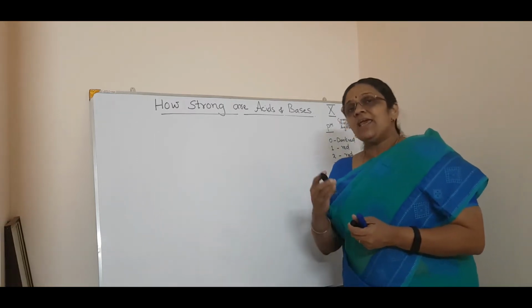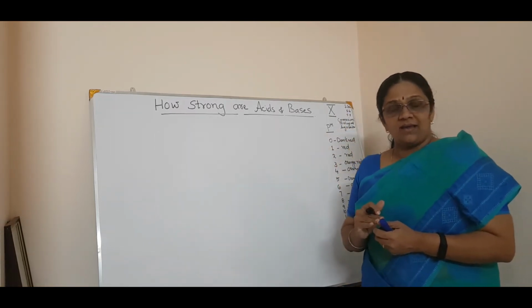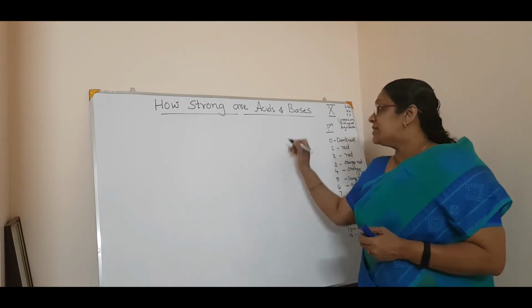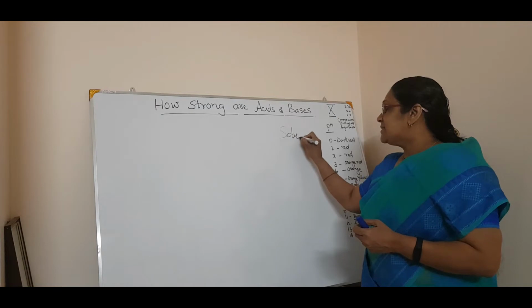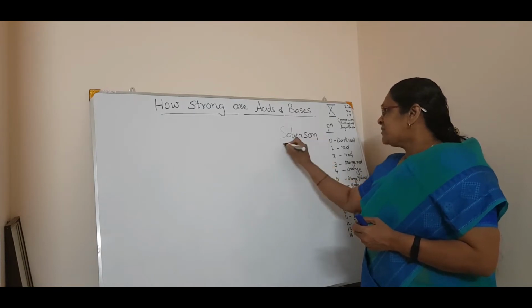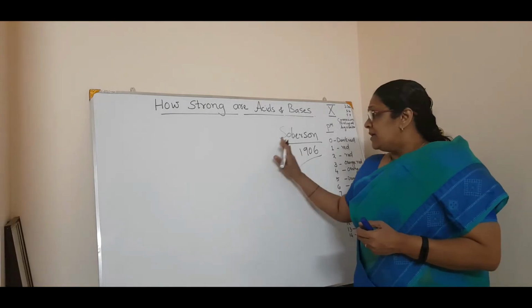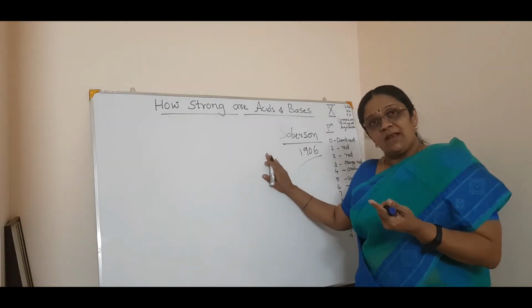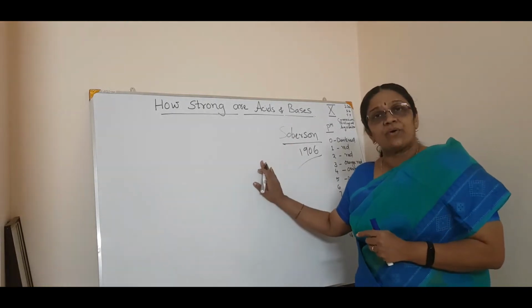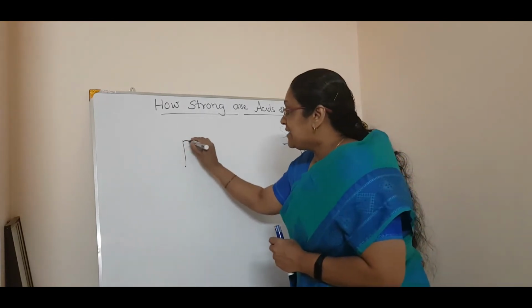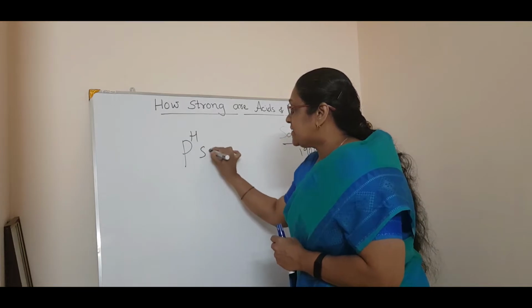For that, a new scale was developed by a scientist called Sorensen, I think in 1906, if I am not wrong. He found a new scale for measuring the hydrogen ion concentration, which is called the pH scale.